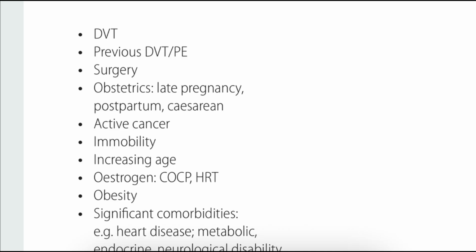The risk factors will be like deep venous thrombosis, and previous history of DVT or pulmonary embolism, then surgery, obstetric causes like late pregnancy, postpartum, cesarean, and active cancer, immobility, increasing age, estrogen, or combined oral contraceptive pills, and hormonal replacement therapy.